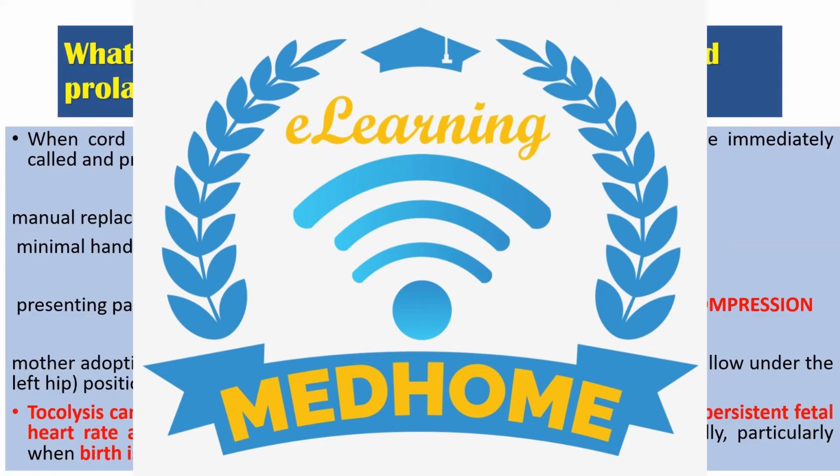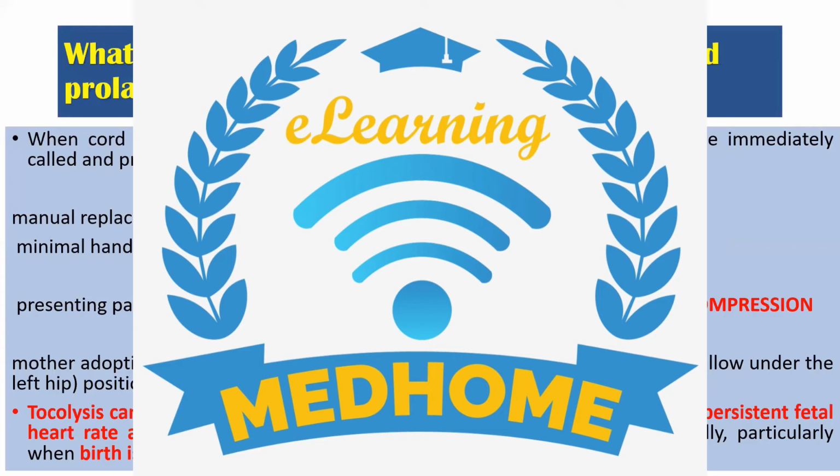But by filling the bladder, the fetal head will be high up, so it won't compress the cord. Bhaskar, your point is very correct. Filling the bladder is not to replace the cord. It is to minimize the compression of the cord by the fetal head, because the more the fetal head comes down, the more it will compress the cord. That is the idea of filling the bladder. But what he is telling is that if the cord is already prolapsed outside the vagina, and we fill the bladder to push the presenting part, it will obstruct the vaginal space more, and the cord which is outside will be obstructed from going back inside.